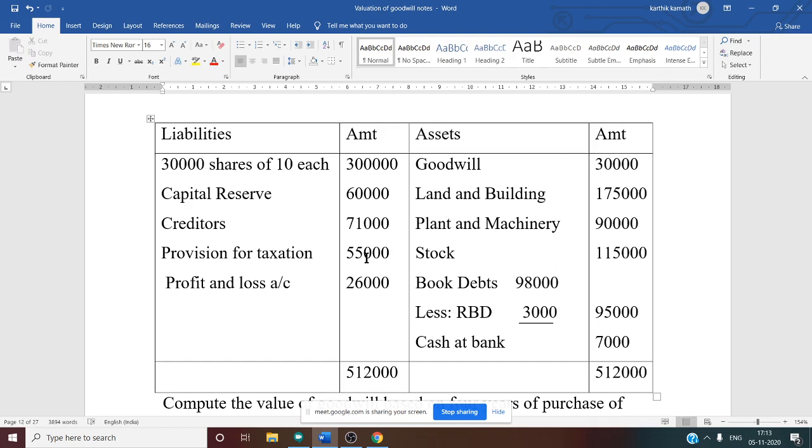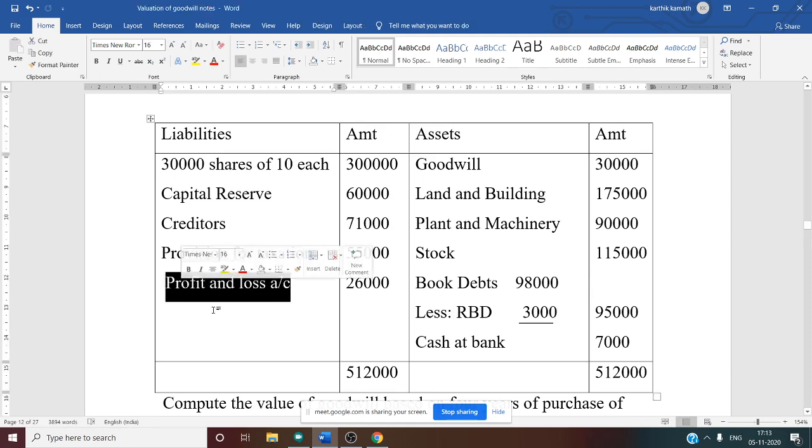Now on the liability side, there is share capital and capital reserve. So these two items don't come. Then creditors and provision for taxation. Creditors are an external liability, and provision for taxation is there, that you need to write. Profit and loss account, credit balance, this is shareholders' fund, so you should ignore this. Profit and loss account, credit balance 26,000.